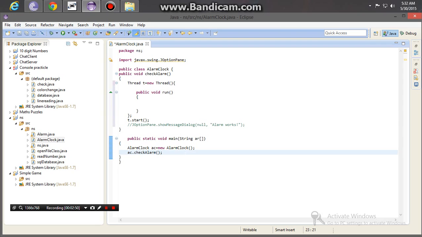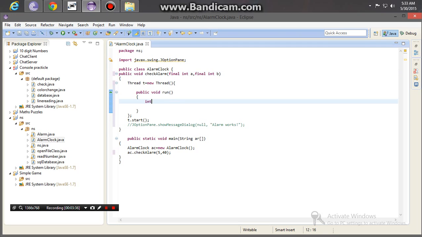First of all I will tell you that you have to send two numbers, I mean two integer values. The first one will be for hours and the second one for minutes. The time now is 5:33, so I will type 5:40 just for now. You have to type two arguments here, int a, int b. You have to add the keyword final before int.